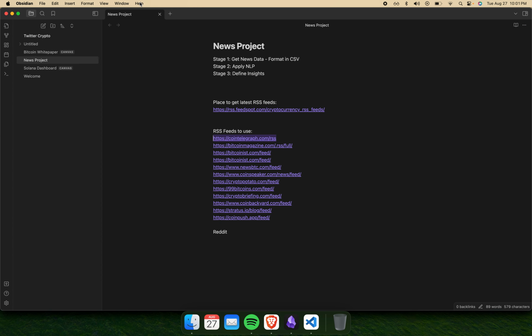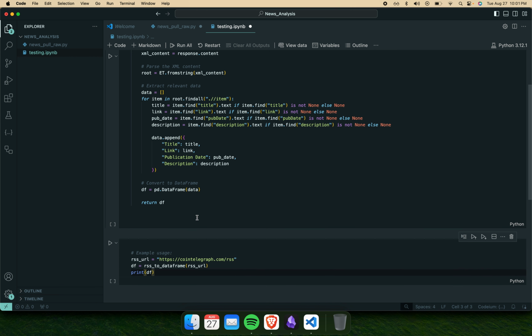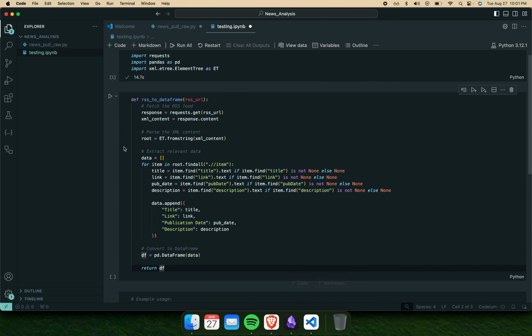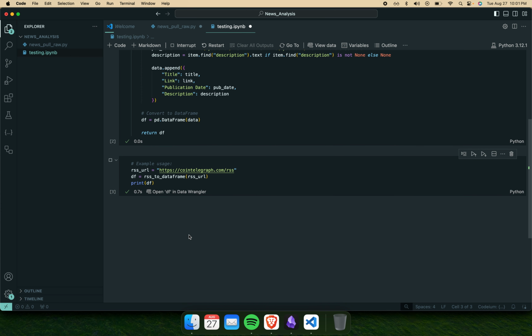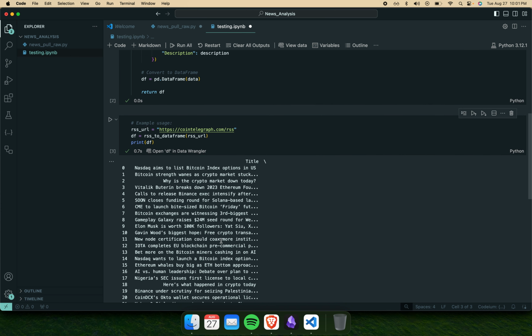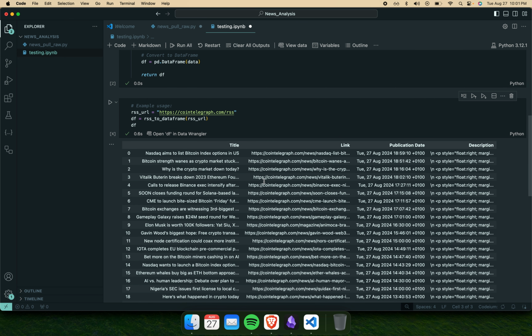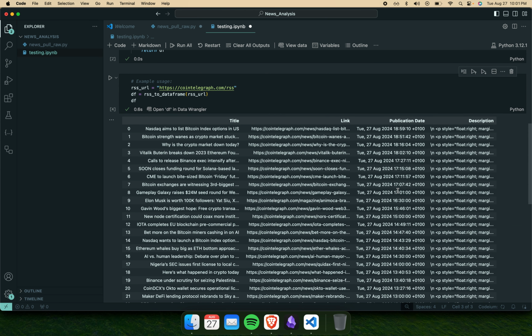So I'm going to put this one in here. And let me just make this a separate cell. Let's run this. Let's see if this works. Perfect. That's the beauty with the Jupyter notebook, is that you can just write df without having to print it, and you get a beautiful data frame over here.